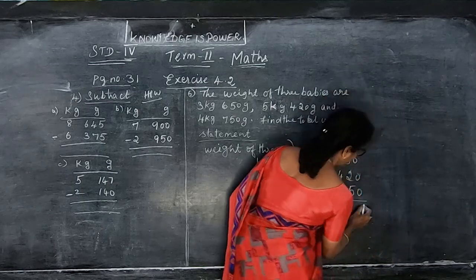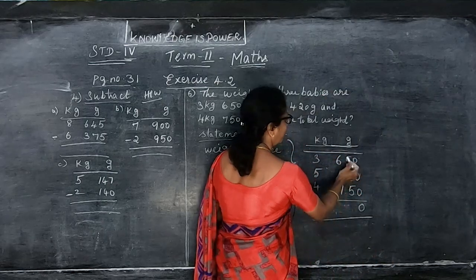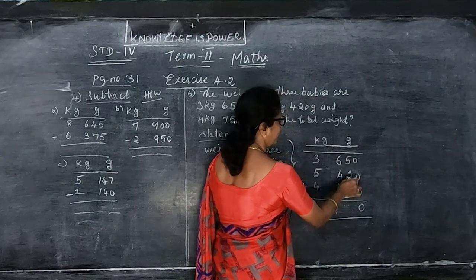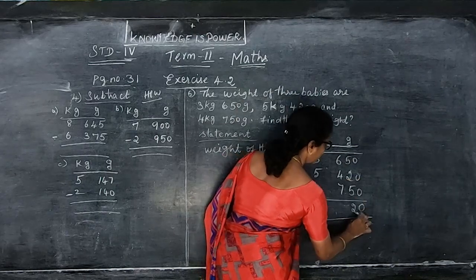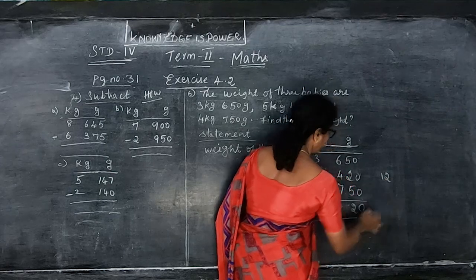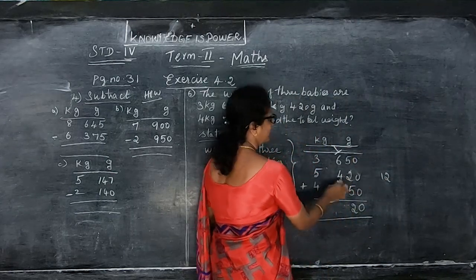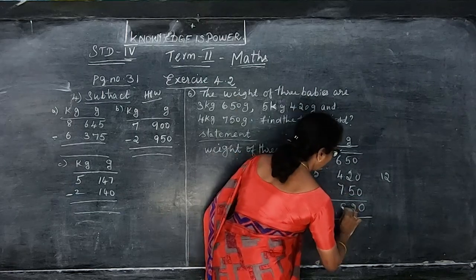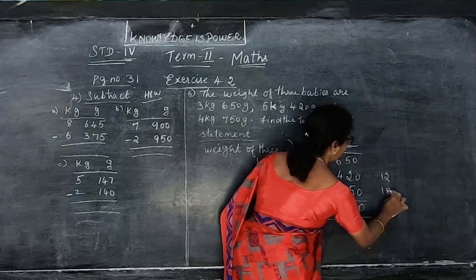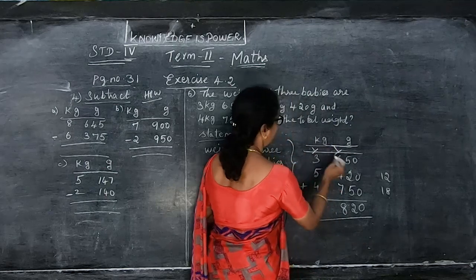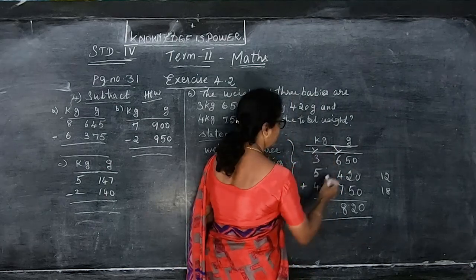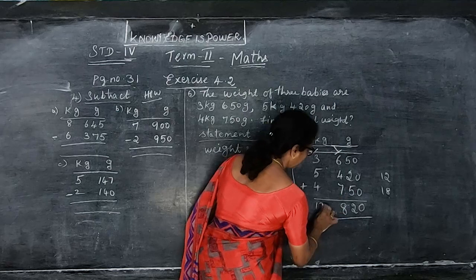So 0 plus 0, 3 zeros is 0, 5 in the mind, 2 in the fingers, 7 plus 5 that gives you the 12. So 12, you put 2 and 1 carry over. 1 plus 6, 7, 7 plus 4, 11, 11 plus 7, 18. So 18, you put 8 here and 1 carry over. 1 plus 3 is 4, 4 plus 5 is 9, 9 plus 4 is 13.